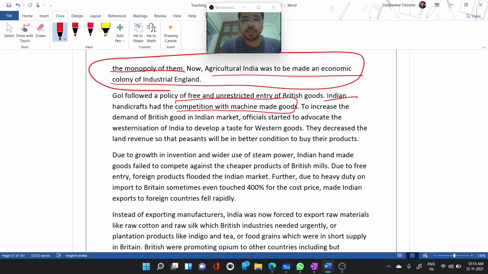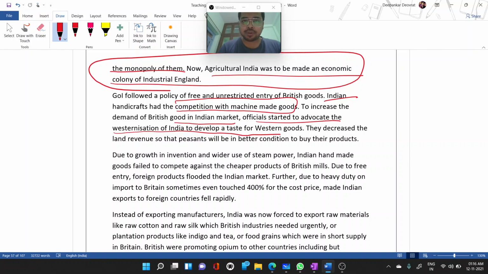So to increase the demand for British goods in the Indian market, officials started to advocate the westernization of India, to develop the taste for Western goods. It was like how Indian people got the taste of tea. They started to give a small amount of tea to Indian people, so that they would like the taste and smell of the tea, and after that they would be addicted to it. That kind of tactic they were playing, and the same thing is here. They just wanted to develop the taste for Western goods, how cheap they are, so that people would start to buy the products.